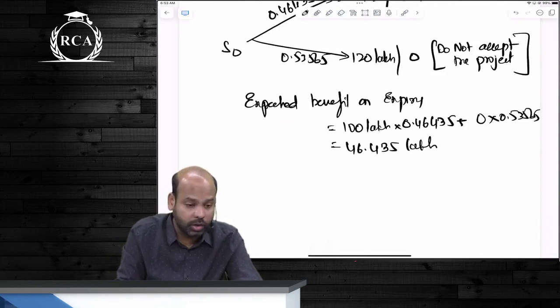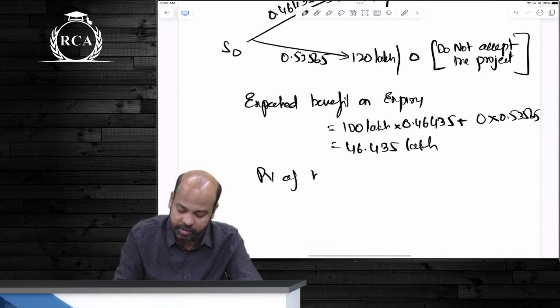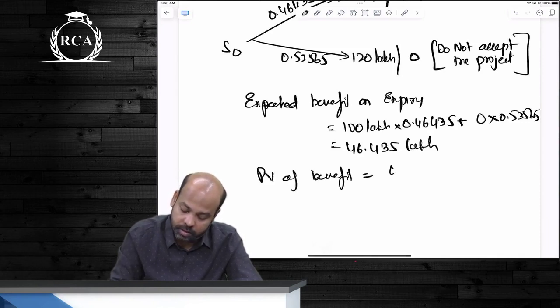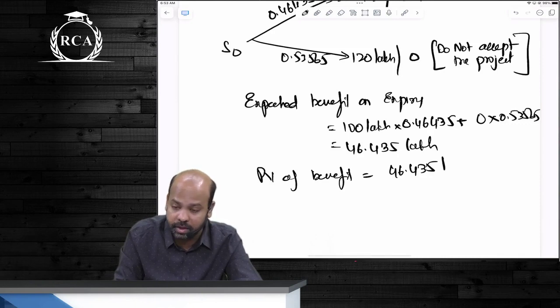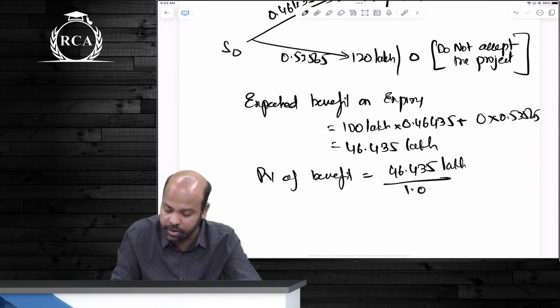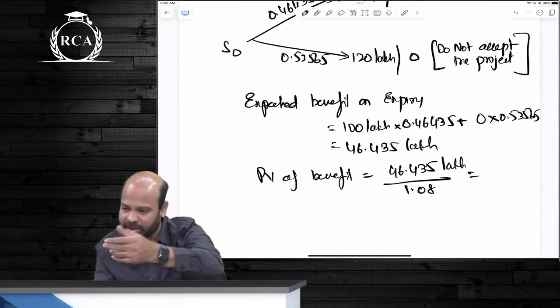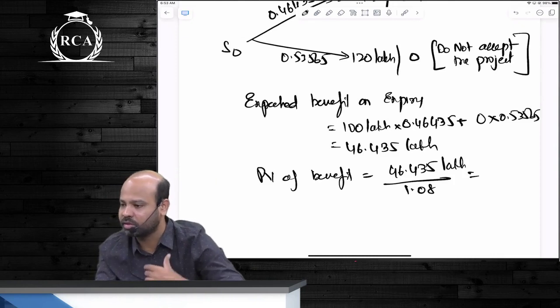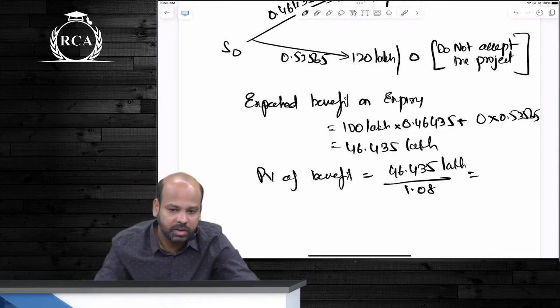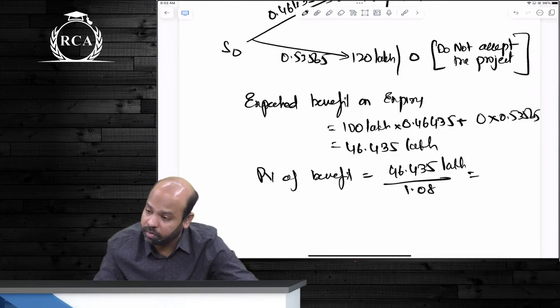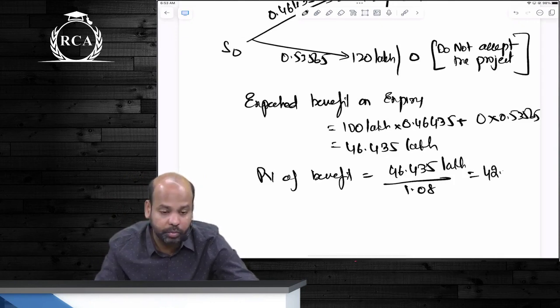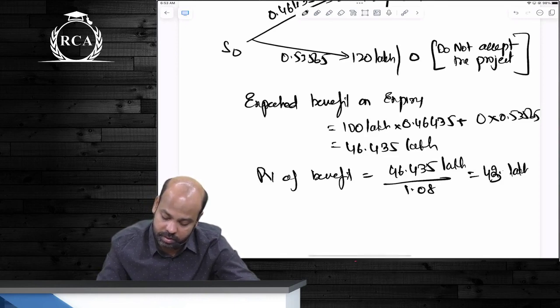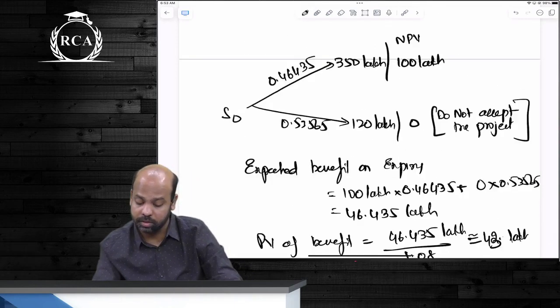Now how will you compute the present value of the benefit? It will be 46.435 divided by 1.08. Because the expected benefit is positive, it is worthwhile to just wait and see. This is approximately 42.43 lakhs.